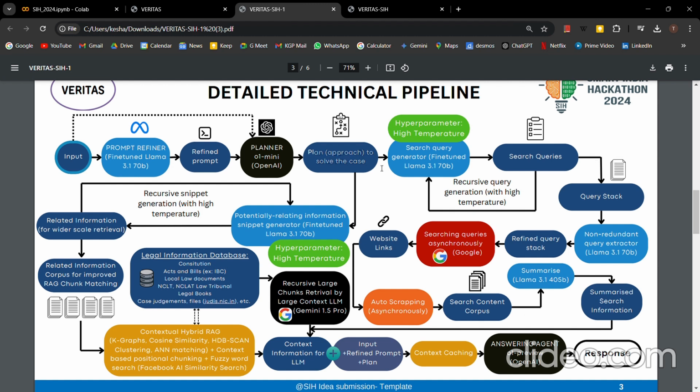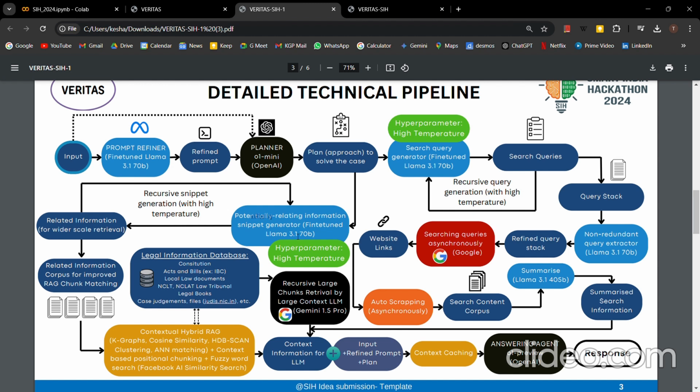So we had the plan. Coming back from the plan, we got two deviations. One was the search side and one was the database retrieval side. Going to the database retrieval side, the plan goes to a relating information snippet generator. Now, how do we firstly retrieve information from the legal database? We use a technique called RAG.